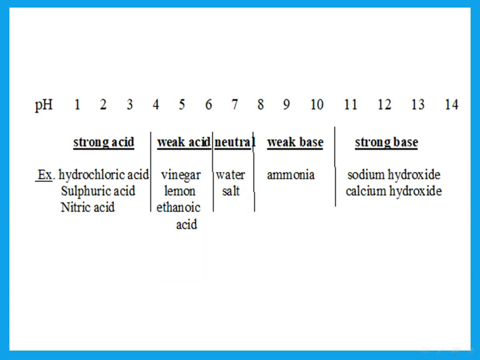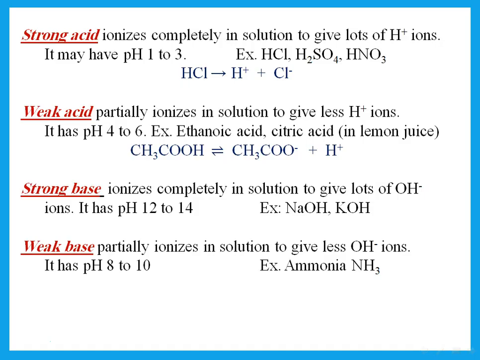And then you should be familiar with these pH values for strong acid, weak acid, neutral, and so on, so that you can predict the pH of vinegar, for example. He can say predict or suggest. You should remember that vinegar is weak acid, so the pH you write should be 4 or 5 or 6, and so on. Definitions of strong acid, strong base, weak base. Remember, the strong one ionizes completely. The weak one ionizes partially.